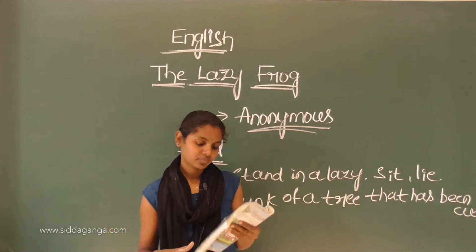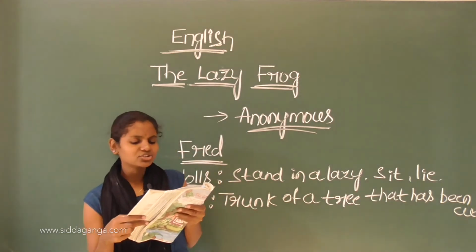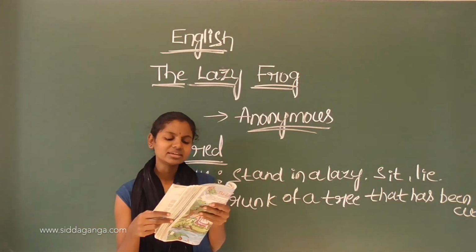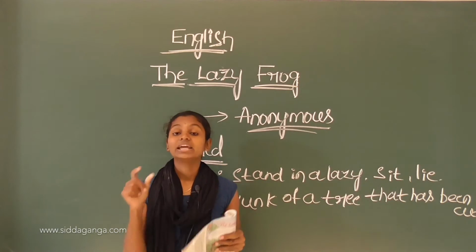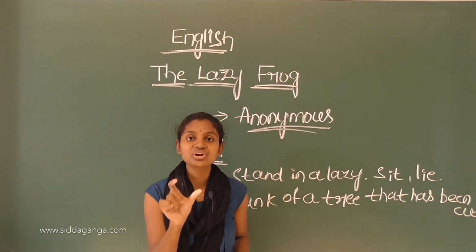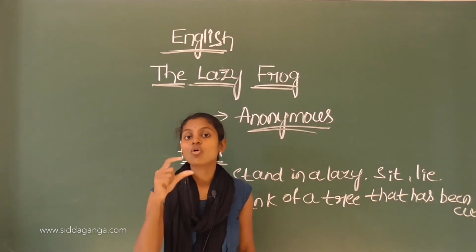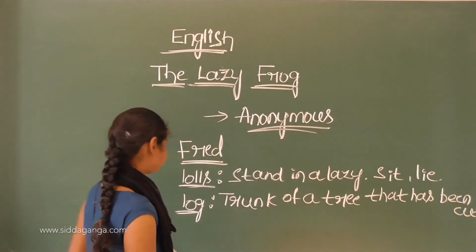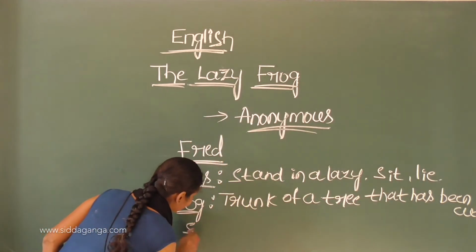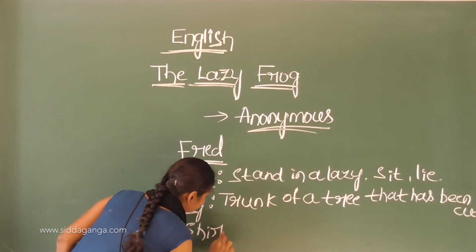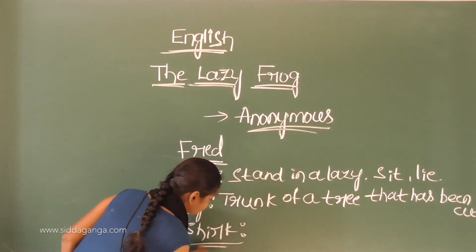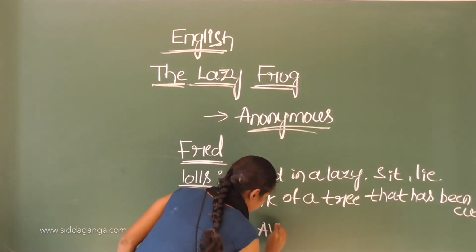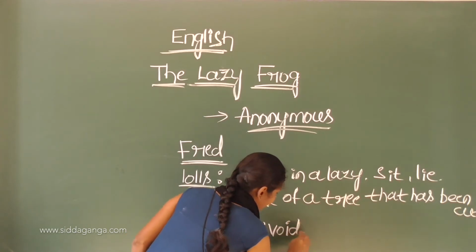Understood this? He always manages to shirk doing a single stroke of work. He always manages to shirk. Shirk means escape, avoid. Okay? S-H-I-R-K. Shirk means what? Avoid, escape.